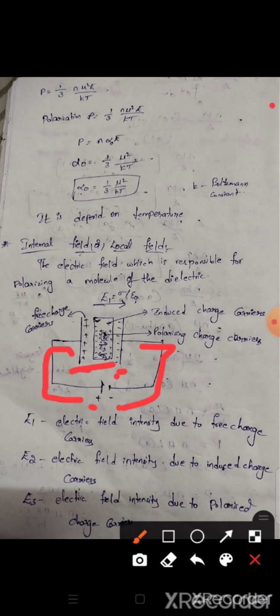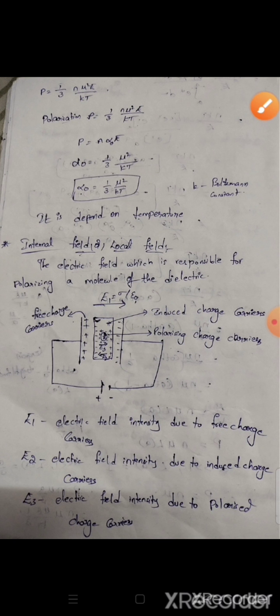When we apply the electric field in this direction, that is E1, the charge density formula is sigma by epsilon naught. And if you take a capacitor, if you take a dipole, the positive charges will be displaced towards the negative plate, and the negative charges will be displaced towards the positive plate. At that time, the electric field will be displaced. When we apply the electric field, the direction of the electric field E2 is opposite to E1.